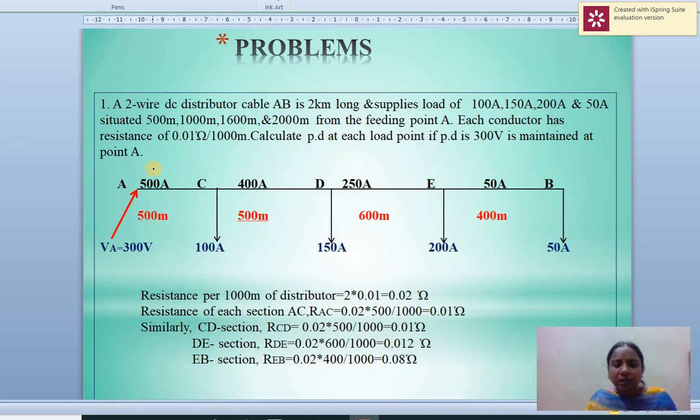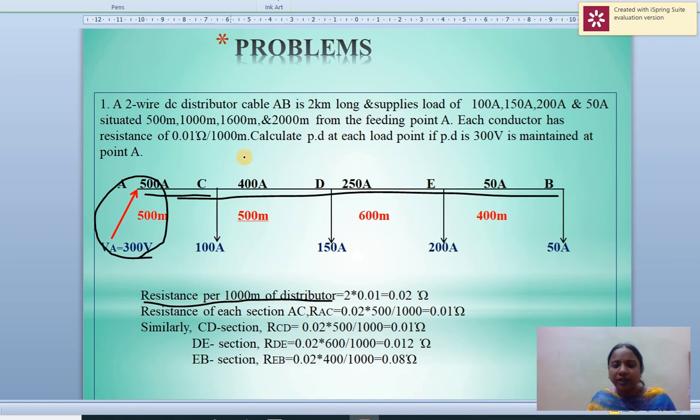Here it is a distributor feeding at one end, VA equal to 300. How to calculate the current? As I told already, for a distributor feeding at one end, the voltage as well as the current goes on decreasing. First we calculate the resistance.